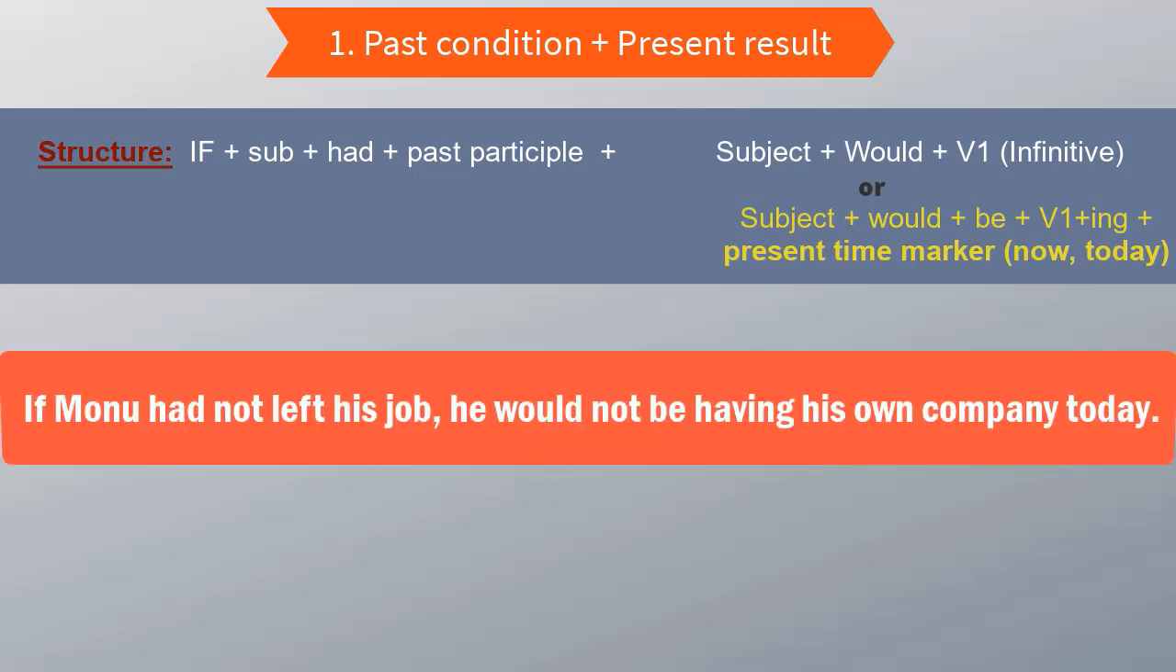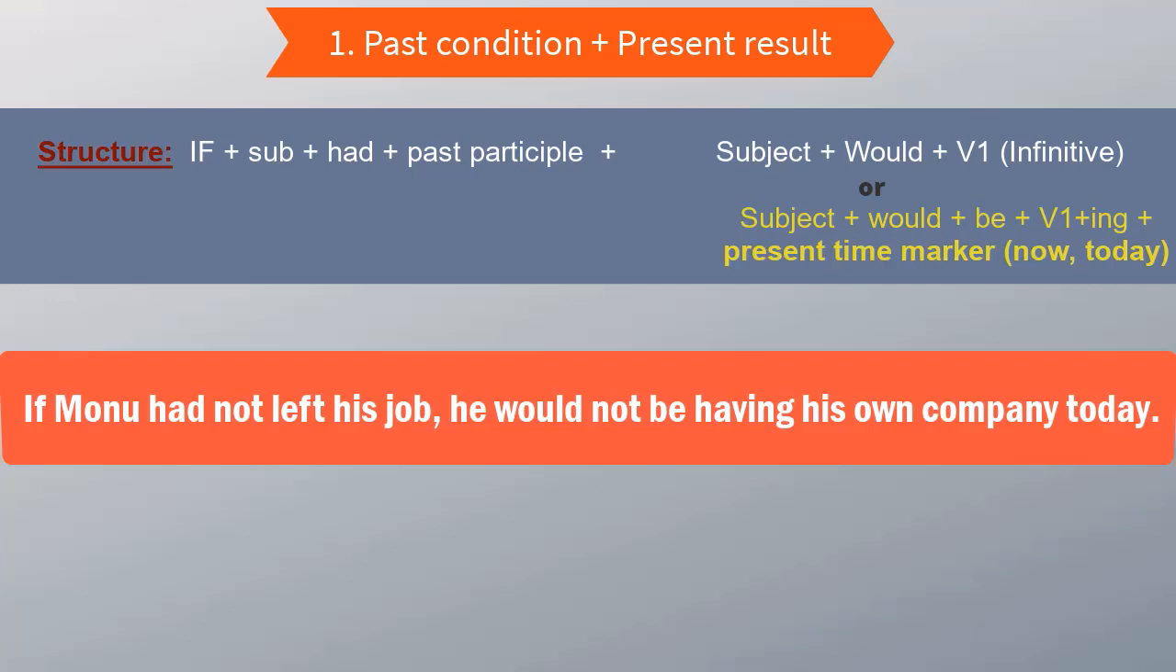If Monu hadn't left his job, he would not be having his own company today. What is the real situation? Monu is having his own company right now because he left his job in the past, right? Imagine yourself as Monu. You were working in a company some time back, right? And you decided to leave that company. And because of that, you're able to do something right now. You are in a certain position right now. You're having your own company. So if you hadn't left your job back then, you wouldn't be having your company today.